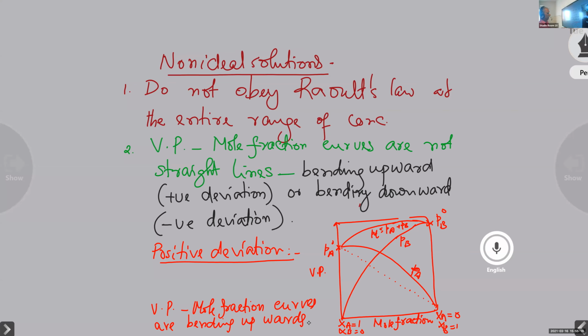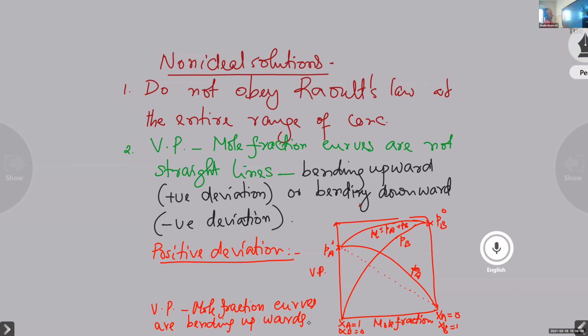Now, will the vapor pressure be equal to, greater than, or less than the ideal condition? Greater than. Same, the curve is bending upward. That means the vapor pressure will be higher than the ideal solution. That's why it is bending upward.